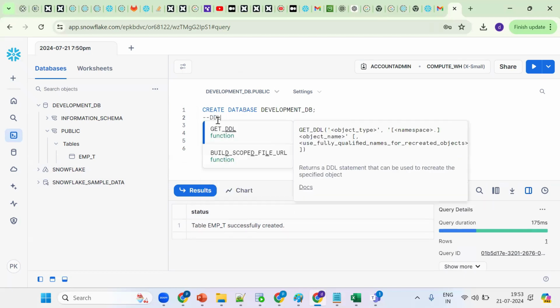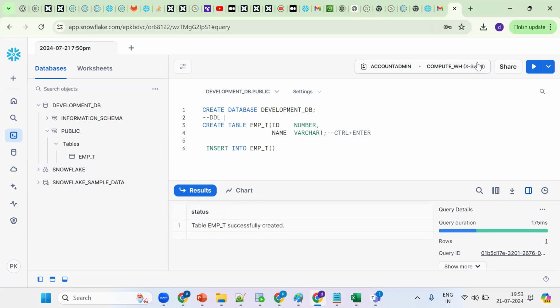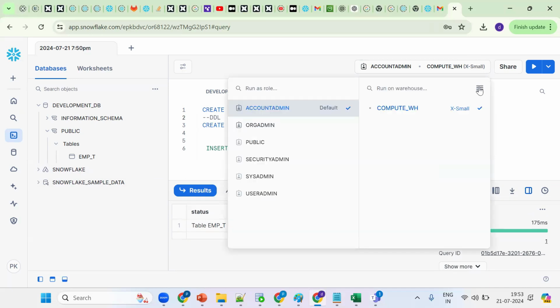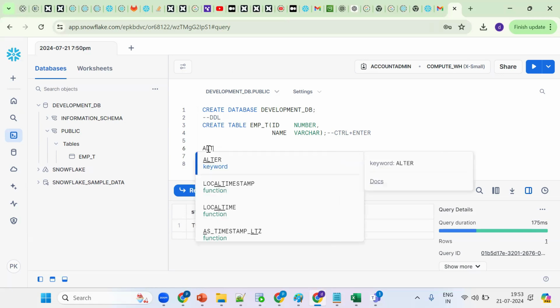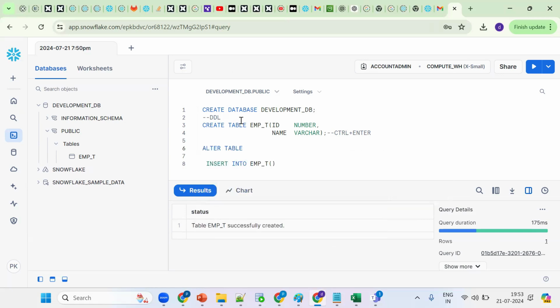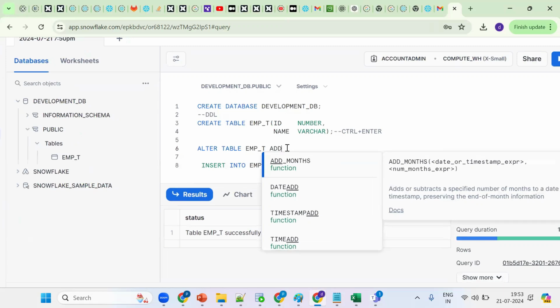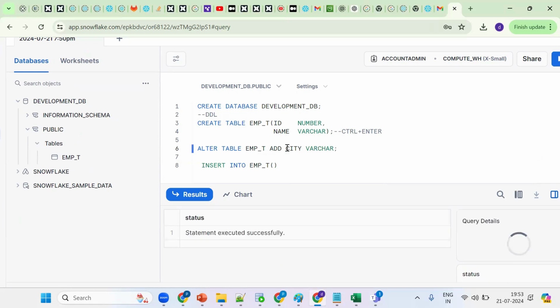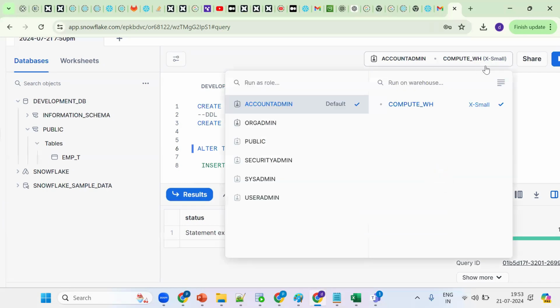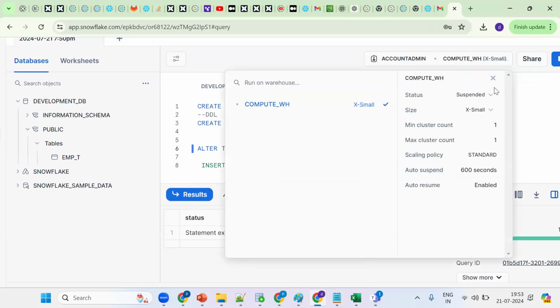For confirmation purposes, which status is it in now? It's in suspended status. Now let me add a new column using alter table, table name, add city as varchar. Control Enter is the shortcut. The new column will be added at the last. Now see the warehouse: it's still in suspended status. So the functionality is that DDL doesn't require any virtual warehouse.